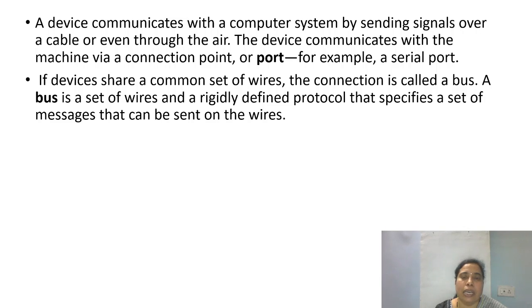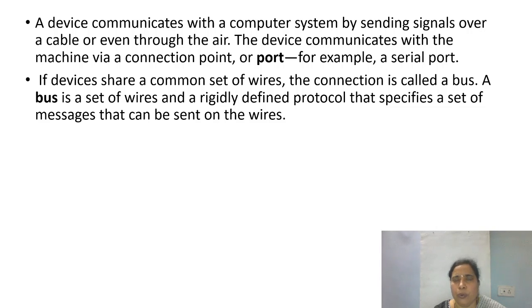And whenever a device has to communicate with the system, as we know, the system has got different types of ports, like the serial ports and the parallel ports. Every port, in terms of implementation, is a set of registers using which the communication takes place between a device and the system. And in terms of the bus, if I have to connect two different systems, it is done with a set of wires which we refer to as a bus.